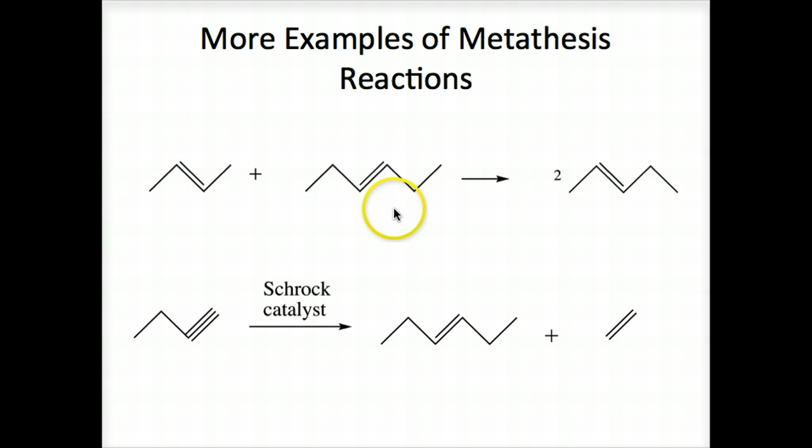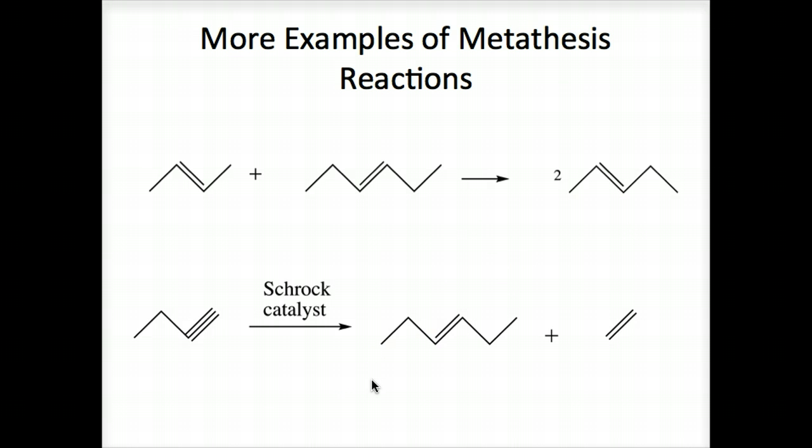And you'll notice here we got two alkenes. This molecule on the left has 1, 2, 3, 4 carbons. This one has 1, 2, 3, 4, 5, 6. So we got 4 plus 6 forming two molecules of a new alkene product that has 1, 2, 3, 4, 5, so a total of 10 carbons. Of course, we have reactants that are smaller, 4 carbon, 6 carbon, and they're going to form two 5 carbon, total of 10. But each one of them is 5 carbons.